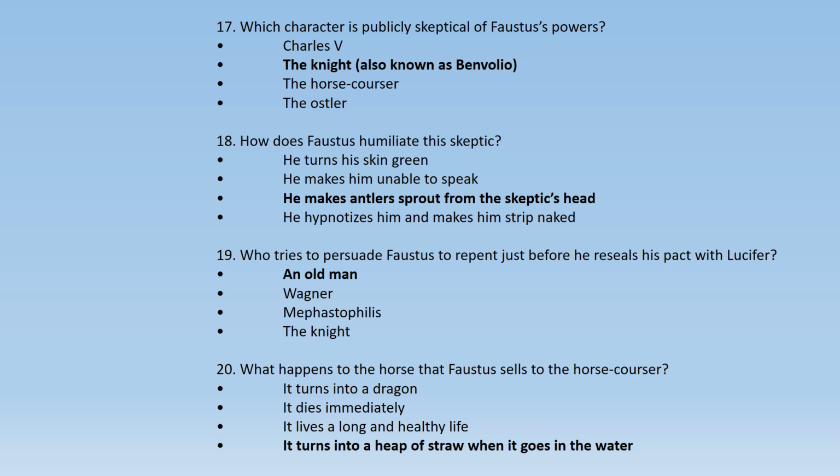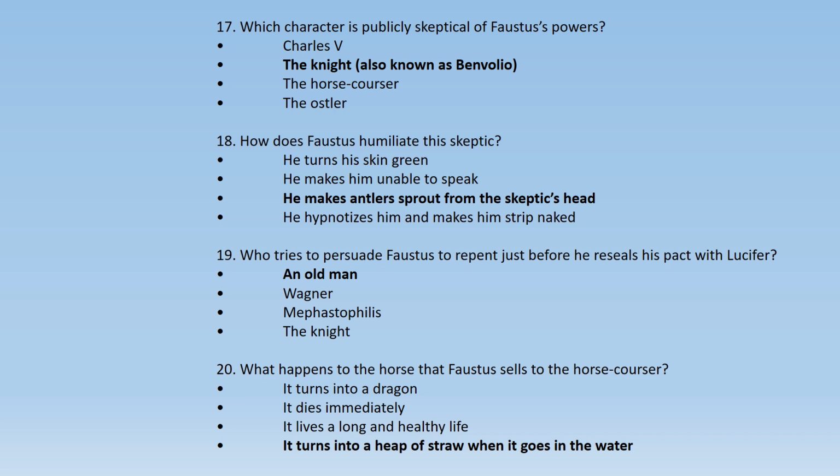He turns his skin green. He makes him unable to speak. He makes antlers sprout from the skeptic's head. He hypnotizes him and makes him strip naked. Now, Faustus humiliates the skeptic by producing antlers from the skeptic's head.